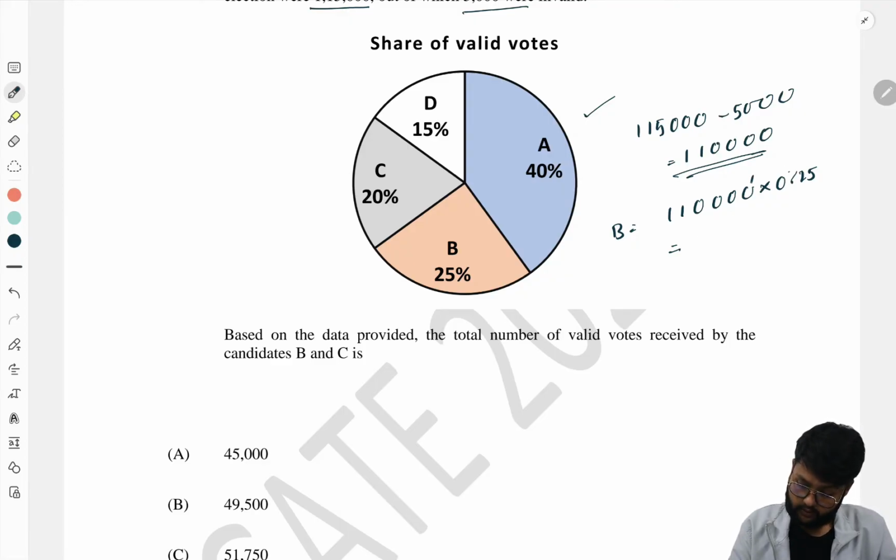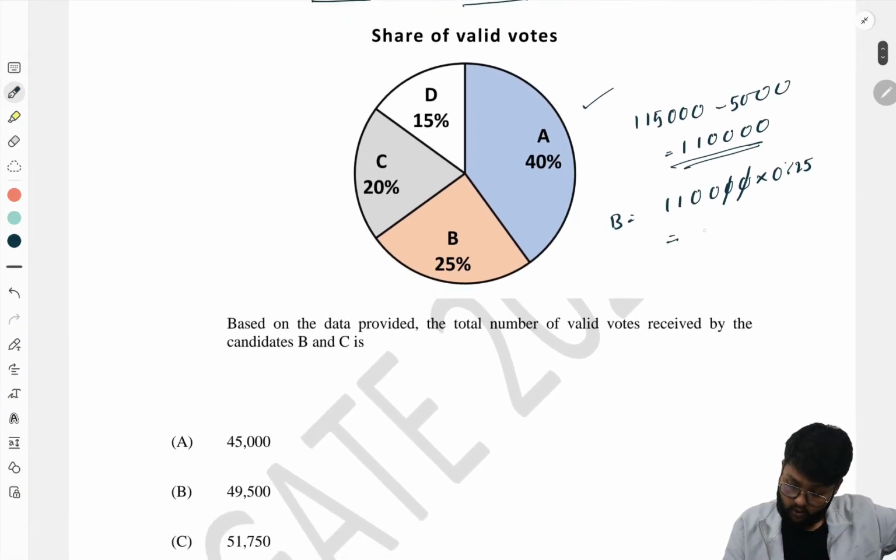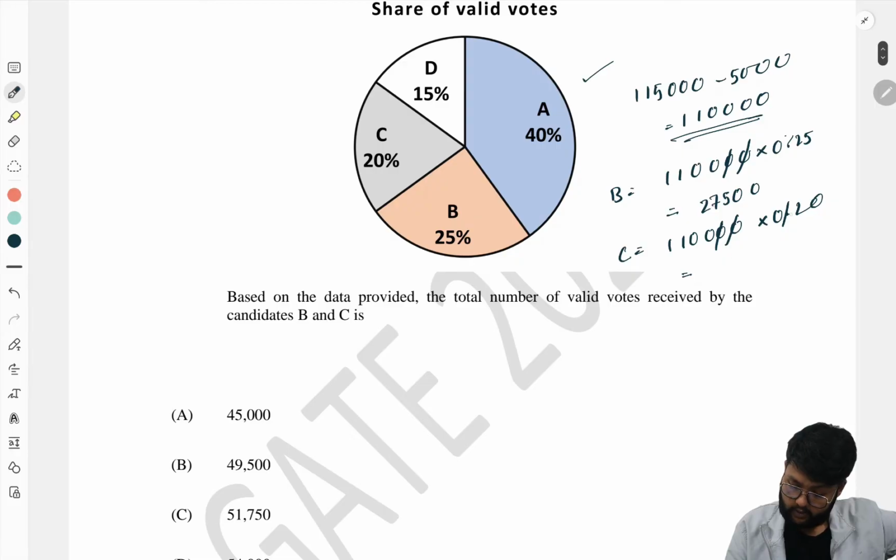So that is 27,500, and C's vote share is 20%, that is 1,10,000 into 0.20, which is 22,000.